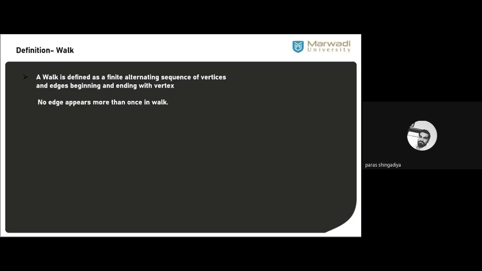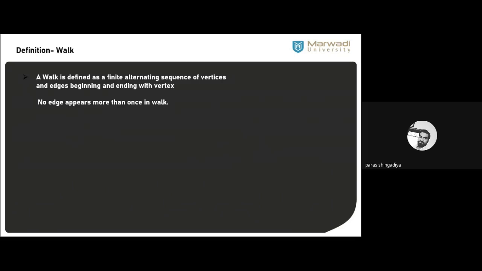So what is the meaning of walk? Okay, it is a general word. Clear? Walk means you just connect, you just reach from one place to another place. That is the meaning of walk. You start from one place and you end your journey at another place. Clear? That is called the walk.